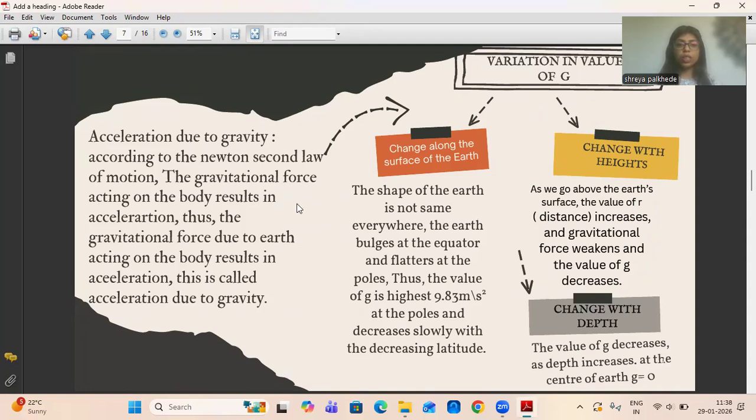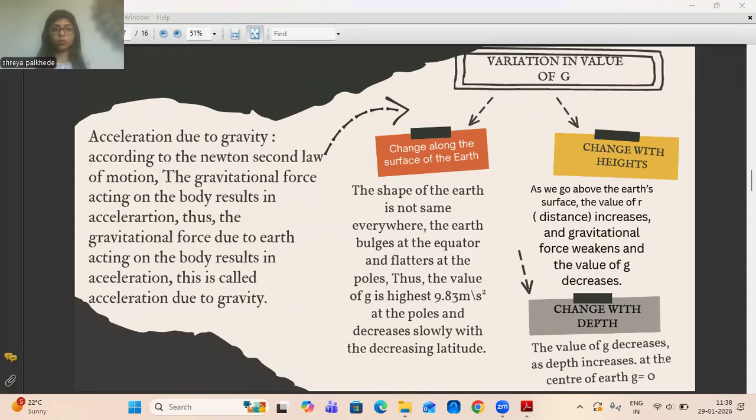Okay, so now moving on with the next topic, which is variation of g. While I'm talking about g, it is not the gravitational constant G, but the small g. So, variation in the value of g. Again, it is not the gravitational constant G, but small g, which is acceleration due to gravity.